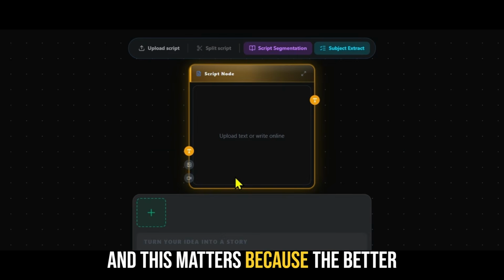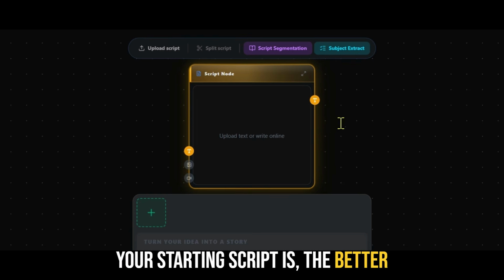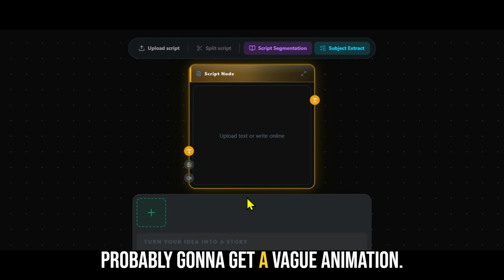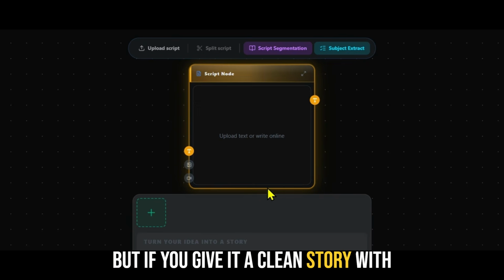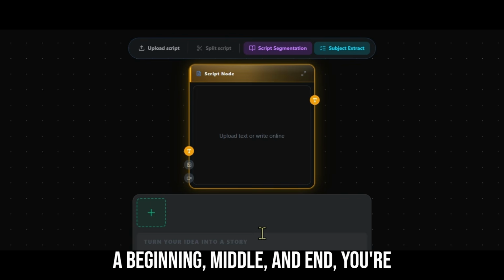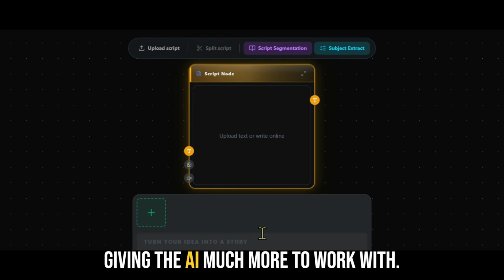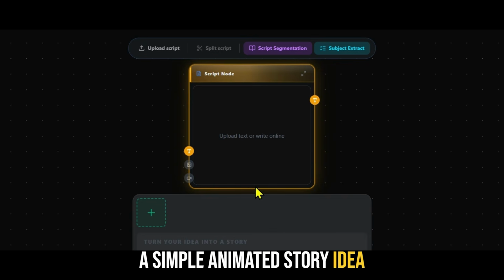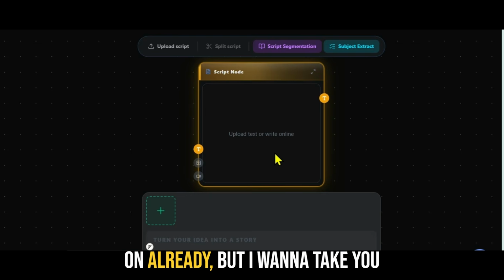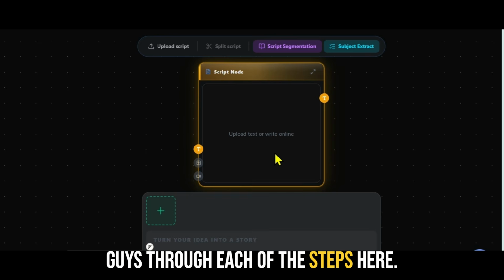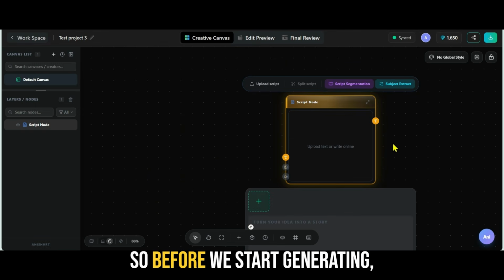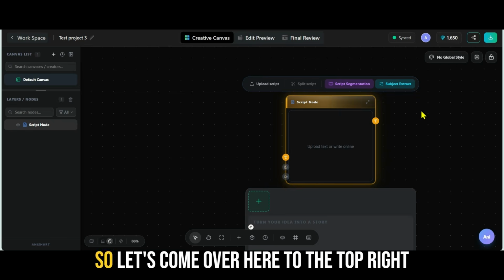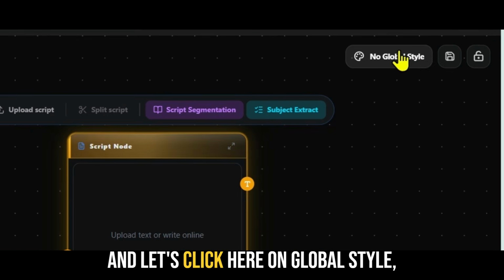And this matters because the better your starting script is, the better your final animation is going to be. If you give this a vague idea, you're probably going to get a vague animation, but if you give it a clean story with clean characters, simple scenes, and a beginning, middle, and end, you're giving the AI much more to work with. So for this test, I'm going to use a simple animated story idea. I have some projects that I worked on already, but I want to take you guys through each of the steps here. So we're going to start from scratch. So before we start generating, AniShort lets us choose the visual style up front. So let's come over here to the top right and let's click here on Global Style.